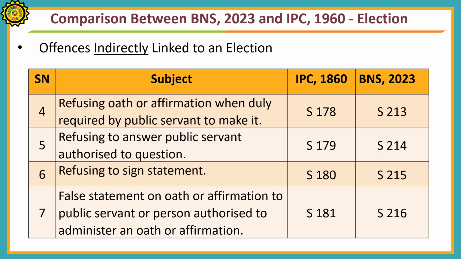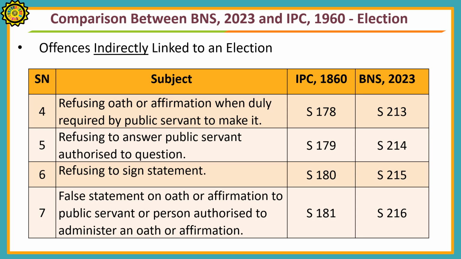Refusing oath or affirmation when duly required by the public servant to make it was described in Section 178 of IPC. Now it is mentioned in Section 213 of BNS. Refusing to answer public servant authorized to question was described in Section 179 of IPC. Now it is mentioned in Section 214 of BNS. Refusing to sign a statement was described in Section 180 of IPC. Now it is mentioned in Section 215 of BNS.